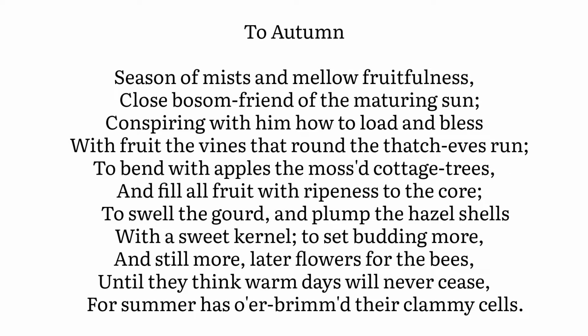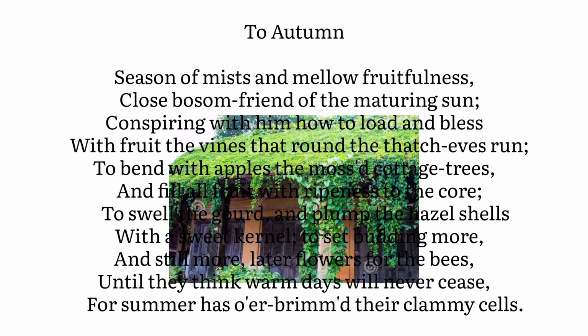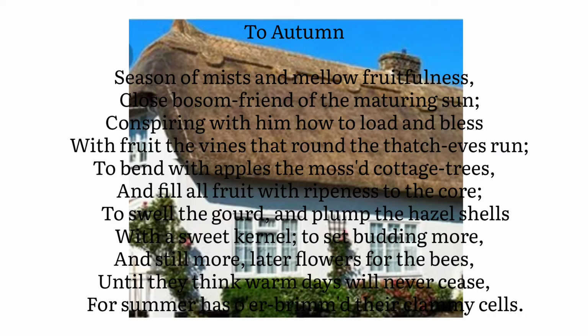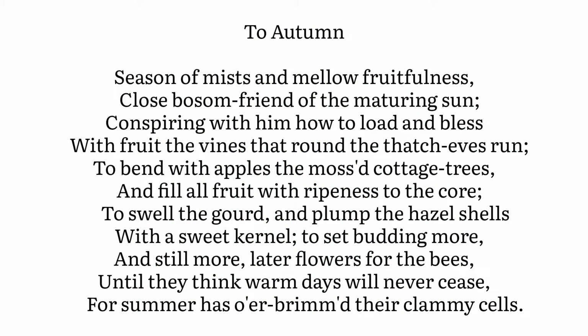With fruit the vines that round the thatch eaves run. So they both make the plans how to load and bless the vines with fruit. Vines means the grapes, and you can look at the picture and you will get the meaning. So what are these thatch eaves? Thatch eaves means the straw covered roofs. In India you will find these types of roofs covered with thatch, and in England they cover these houses with reeds. Sometimes this happens, and the vines are actually the creepers, and these are running around the thatch eaves, and these eaves are the triangular part of that thatch roof which are overhanging from the roof. I hope the meaning is clear now.